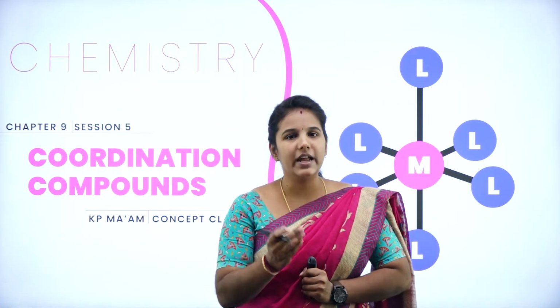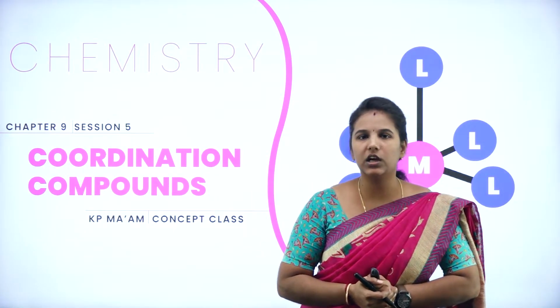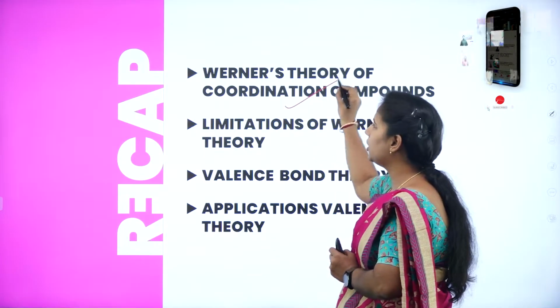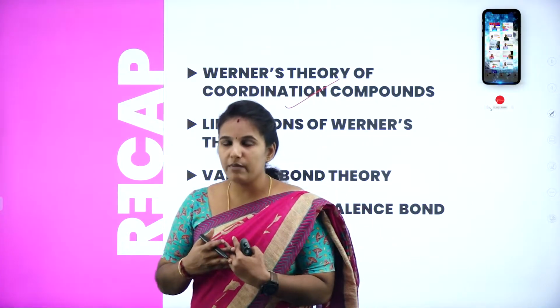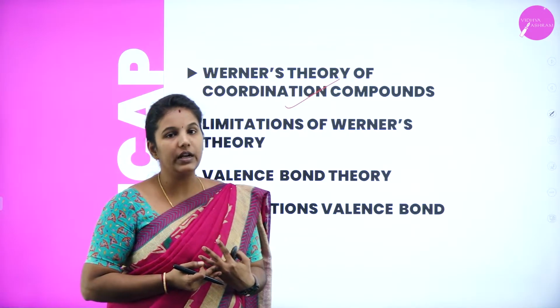My dear students, in our last discussion, we were dealing with the unit called coordination compounds. Under that, we have discussed the Werner theory of coordination compounds and we have learned what is primary valency and secondary valency, given by Alfred Werner.